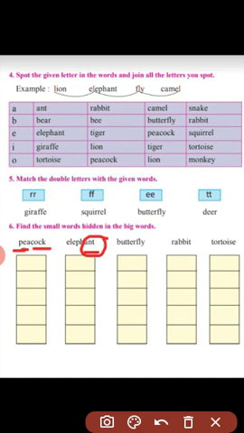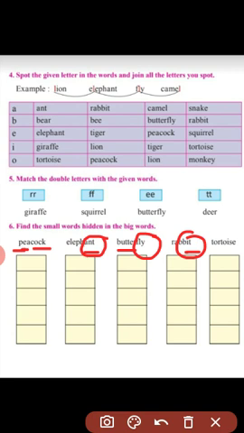Then butterfly. Which are the small words hidden in the butterfly word? B-U-T but, then B-U-T-T-E-R butter, and F-L-Y fly. Okay. Then rabbit. In rabbit spelling, which are the small words? Yes, you can find IT it and BIT bit.